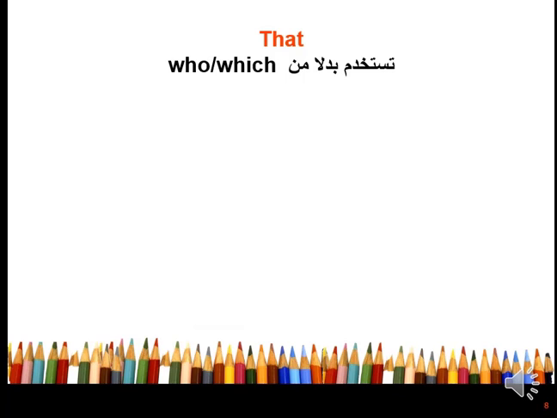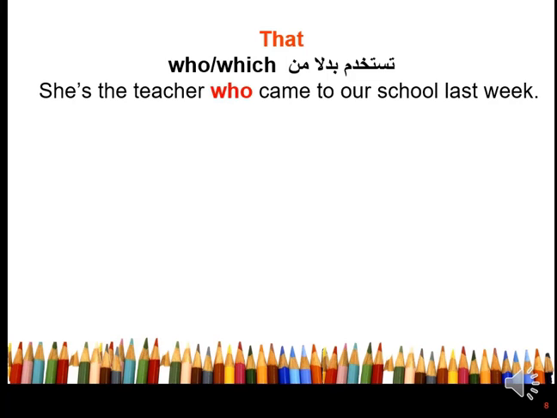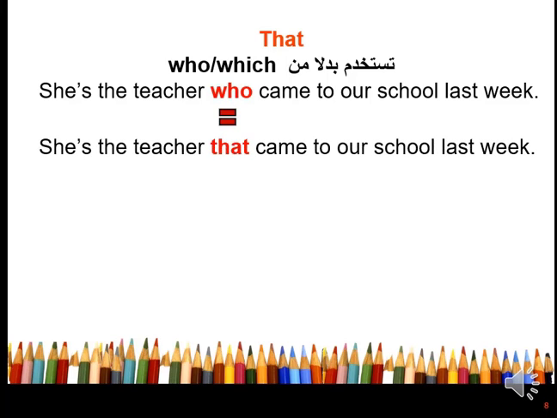That can be used to replace who and which. We can use that instead of who and which. She is the teacher who came to our school last week. We can say she is the teacher that came to our school last week.